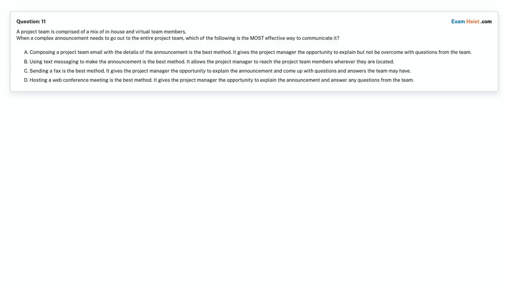Question 11. A project team is comprised of a mix of in-house and virtual team members.